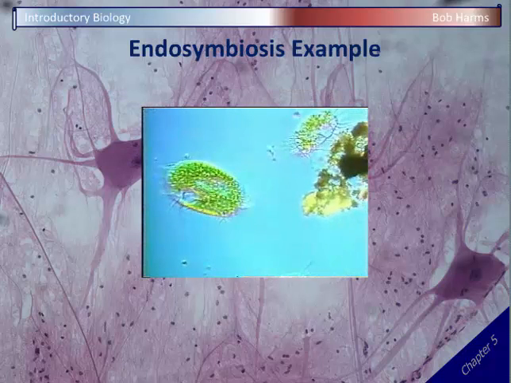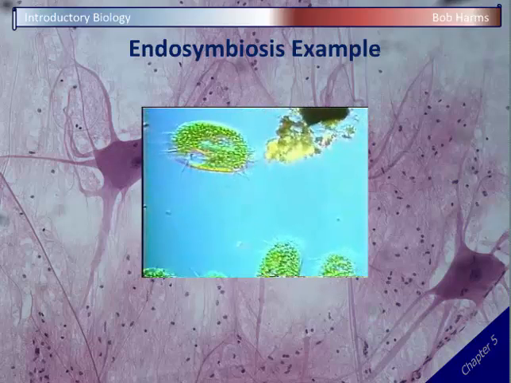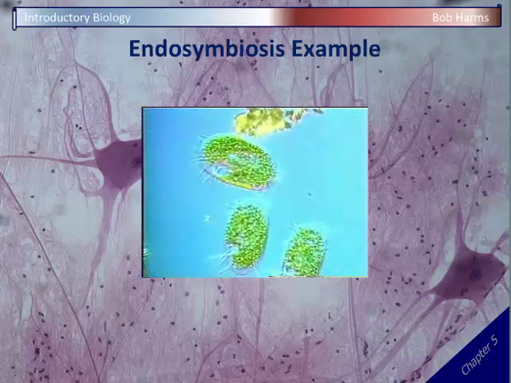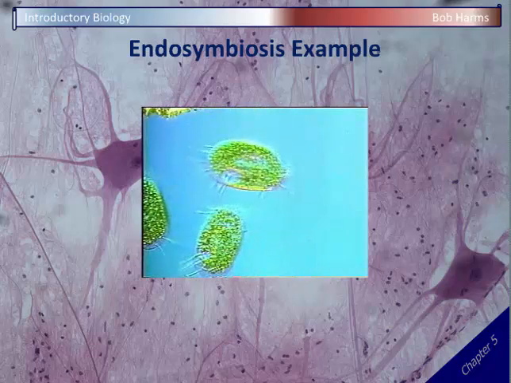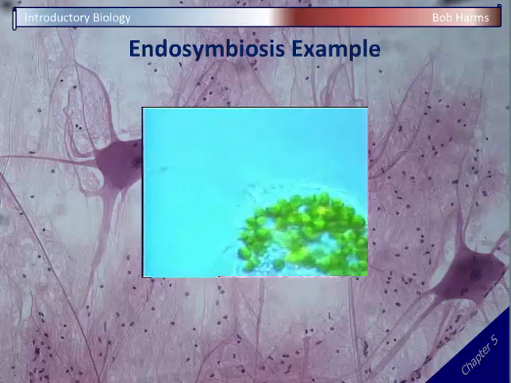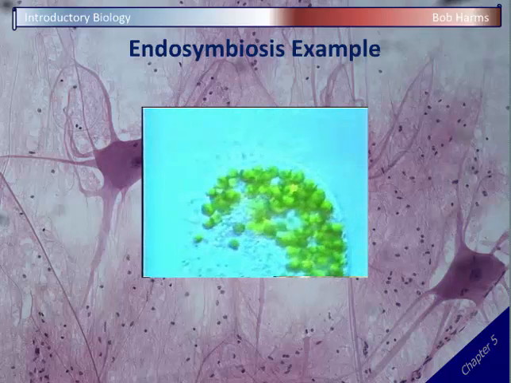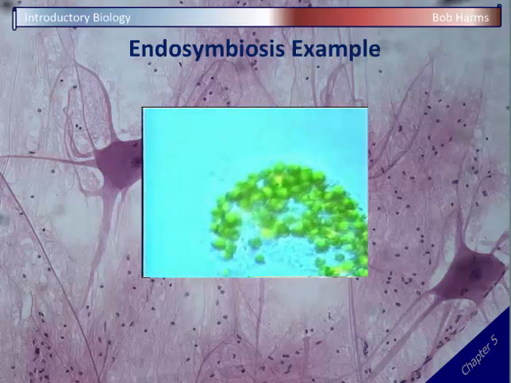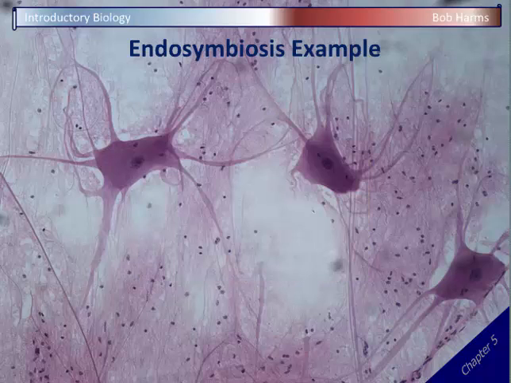So if we take a look at a video here, this is looking at a eukaryotic protist, and we can see it's this large cell with these cilia that allow it to swim around, and it's full of these little green dots. Well, these little green dots are actually photosynthetic bacteria. These are cells that have been eaten. The host is keeping them alive. The bacteria inside get the benefit of having a safe place with lots of nutrients and sunlight. The host cell gets the benefit of having a food source, and so the bacteria produce a little extra food and they leak it into the cytoplasm and feed the host. So again, it's a win-win situation for both of these organisms. So a good example of endosymbiosis.